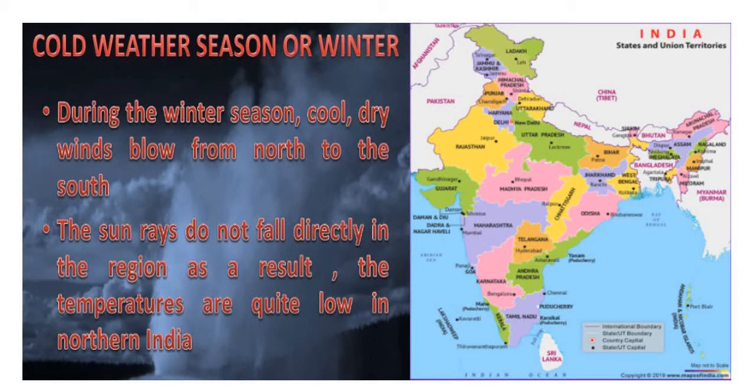The Tropic of Cancer divides India into two parts. So here, because of the slanting rays, we will be having winter season. Not only in India, but in the complete northern hemisphere. And India also lies in the northern hemisphere. So if it is winter here, that means in the southern hemisphere it will be summer. When in the northern hemisphere there is summer, then in the southern hemisphere it will be winter. Always it will be vice versa.